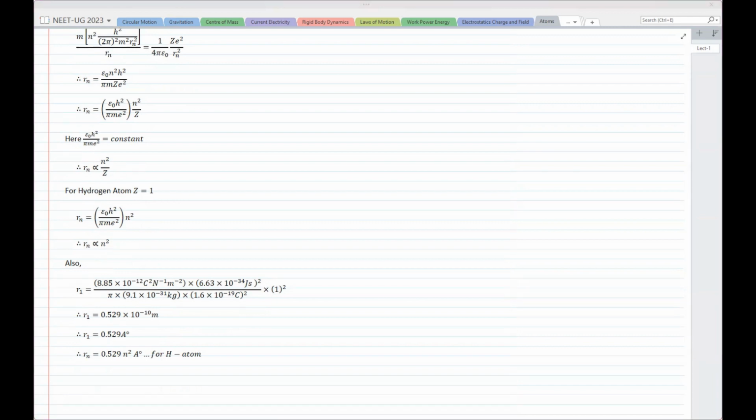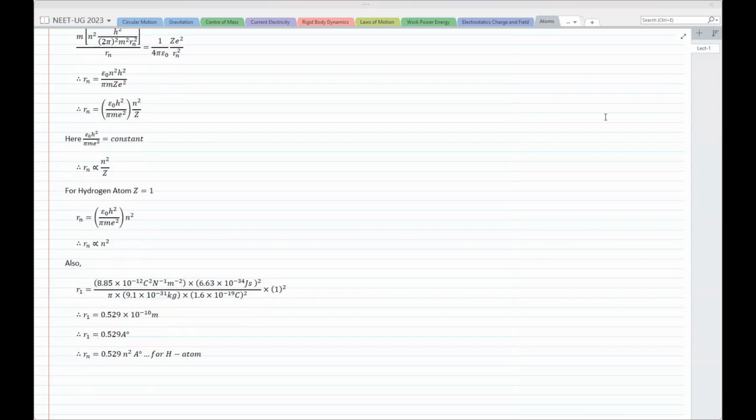Now look at this. If you go through it carefully, you can do whatever algebra you like, you only have to remember one thing: v and r are both simultaneously present, right? So however you find the radius, v should not be in it, and when you find v, r should not be in it. Just keep that in mind, nothing else. So when you are trying to find out radius, you try to get rid of v, and when you are trying to find out v, try to get rid of rn. So this is how we get the answer.